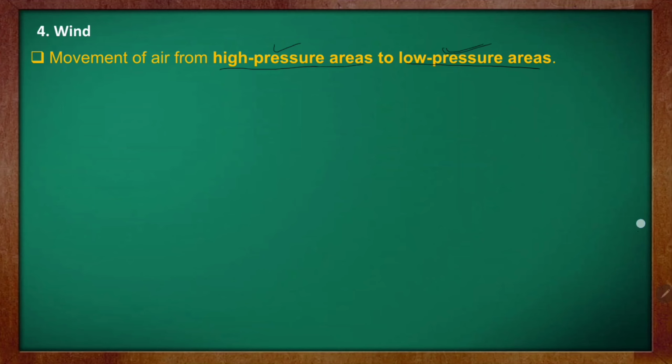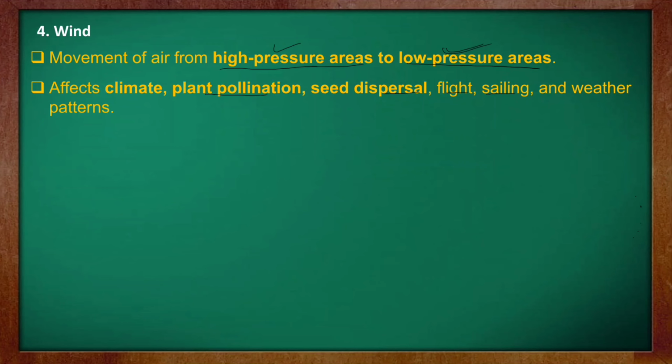So wind affects our climate, and it helps in plant pollination. Because of the wind, seeds are able to disperse to another place and grow there. Otherwise you would not find the same group of plants in different areas. Because of the wind, seeds are blown to other places.